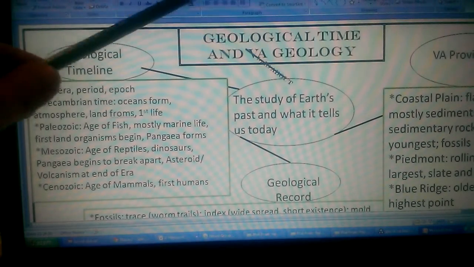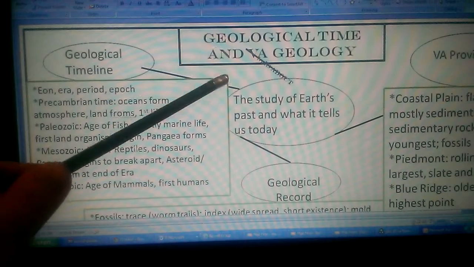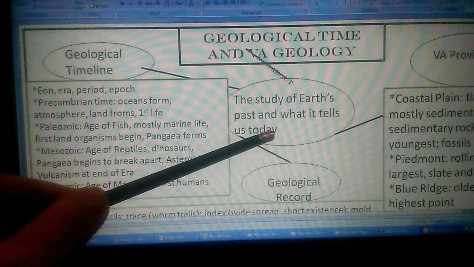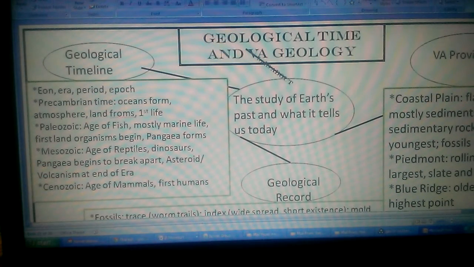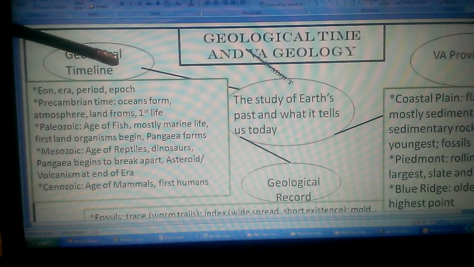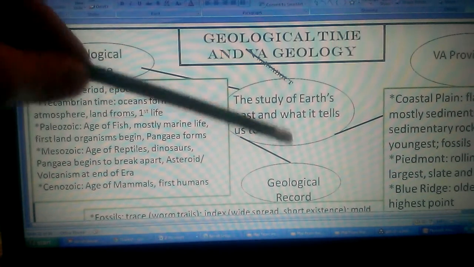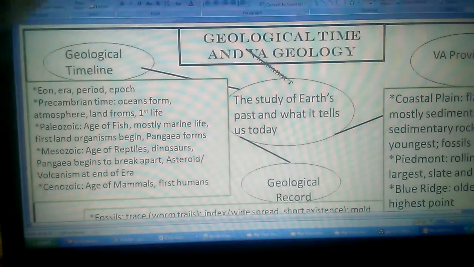All right, today we're going to go through the unit, Geological Time in Virginia Geology. And it's about the study of Earth's past and what it tells us today. So there's a lot to learn about things from the past, and they help us learn about things we might need for the future. So we're going to start with each of the concepts that you should have learned this unit. We have geological timeline, geological record, and then Virginia provinces.